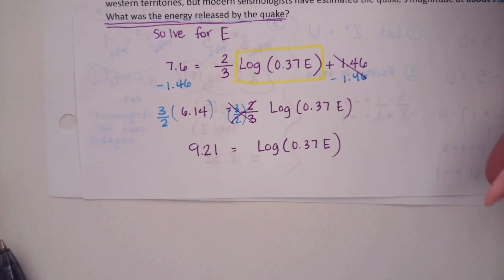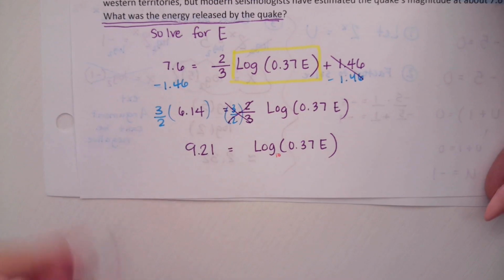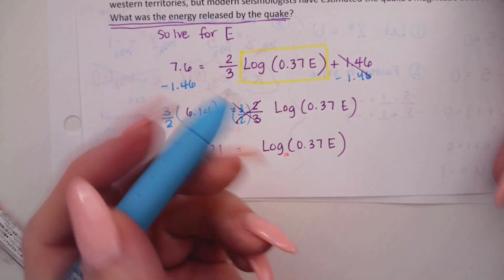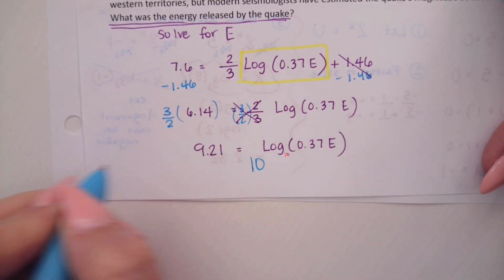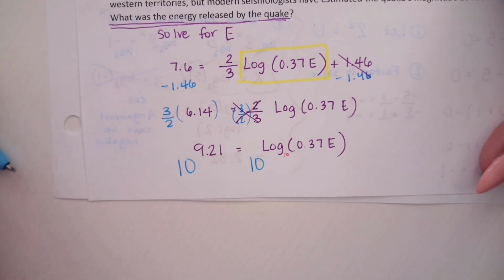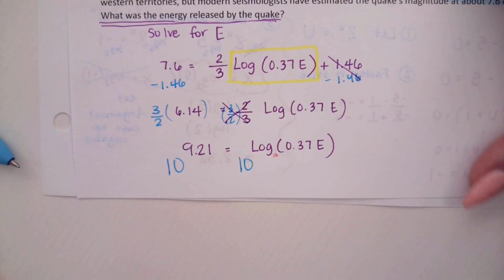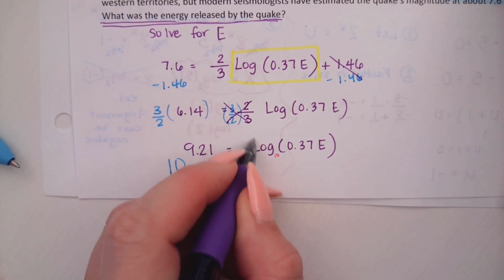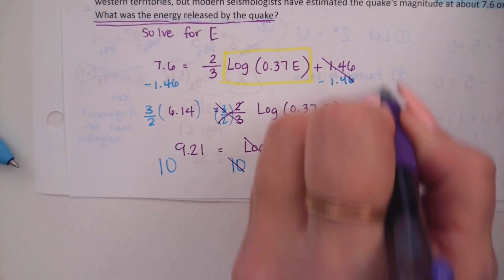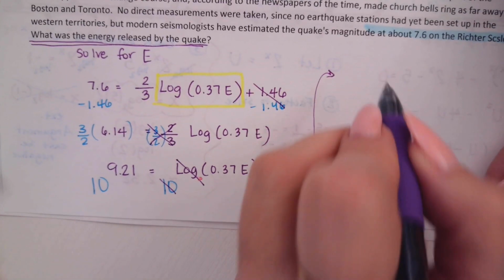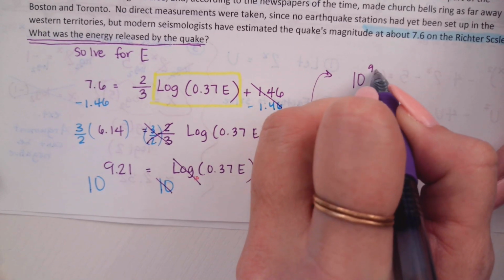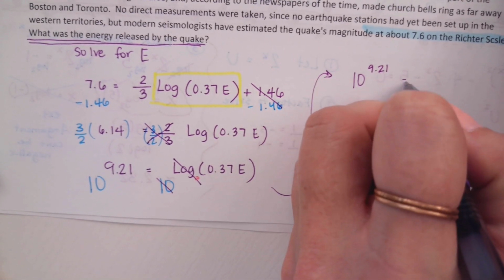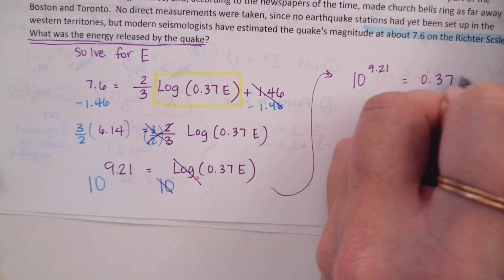Because a log has a little base of 10, which means to cancel it, we need to use a big base of 10. So on the right-hand side, 10 to the power log base 10 will cancel. On the left side, we'll have 10 to the power of 9.21 equals 0.37 E.